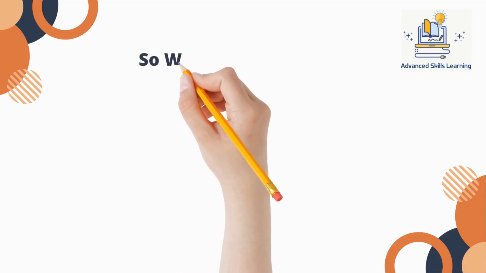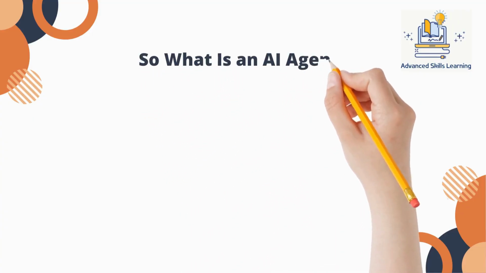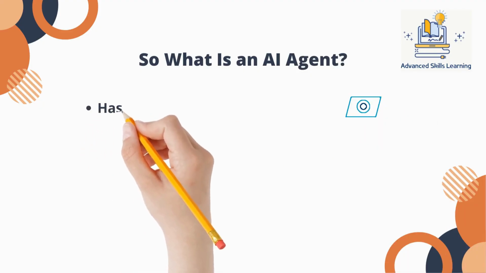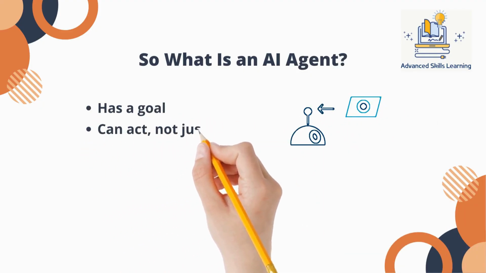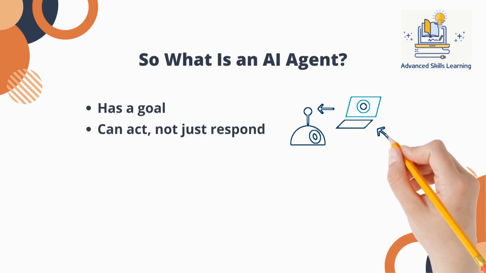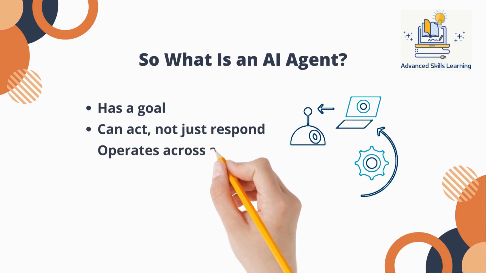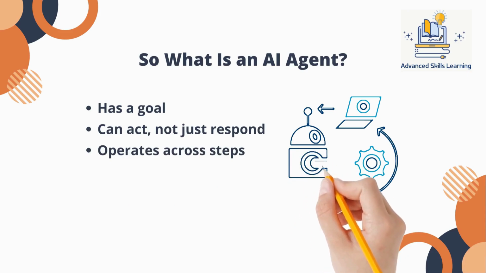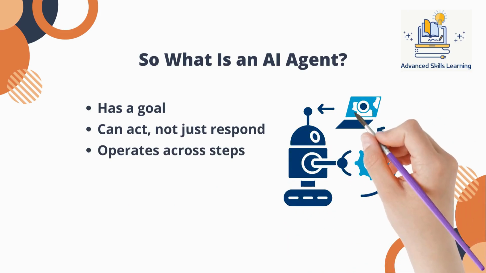An AI agent is not just a model that talks, it's a system designed to pursue a goal by observing its environment, reasoning about what to do next, taking actions, and then repeating that loop. The key shift is intention. Agents are built to do, not just respond, so instead of waiting for prompts, an agent continuously decides what action to take next based on its current state and objective. The focus shifts from conversation to execution.